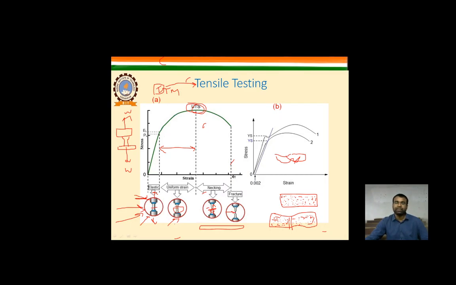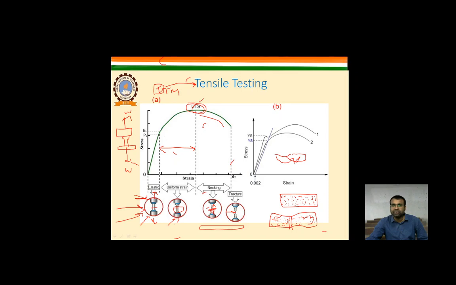So it is just happening because of the shifting of the atoms from one place to another, and after they don't get any space, they start losing their bonds, and after losing their bonds, they reach their ultimate tensile strength. From there, the necking of that particular material starts, and the fracture of that material takes place. This graph is showing too much time. Sorry.